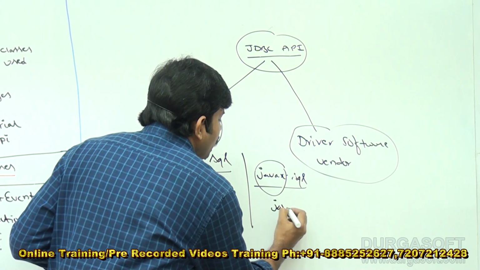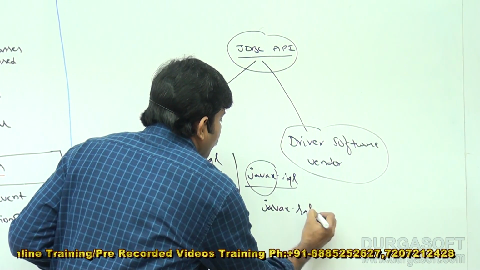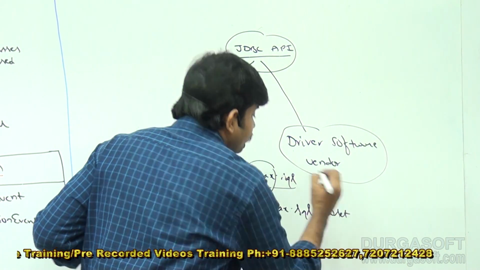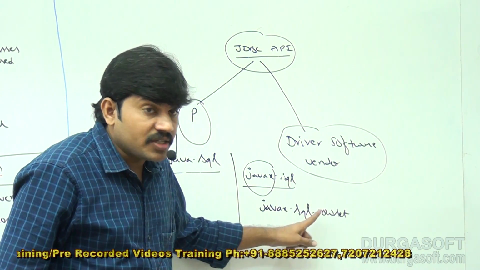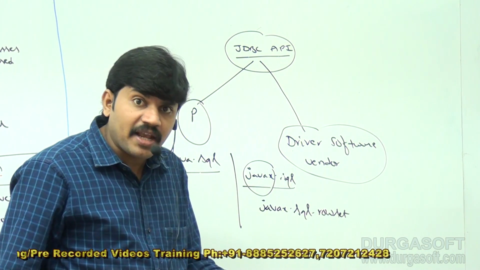For example, javax.sql.rowset. Rowset is one sub package.